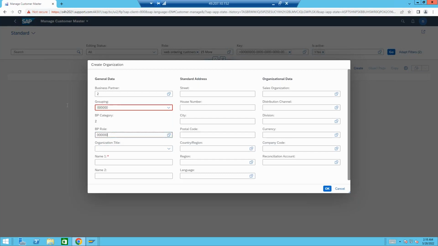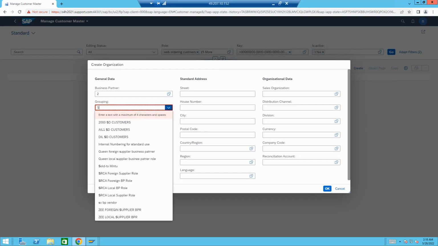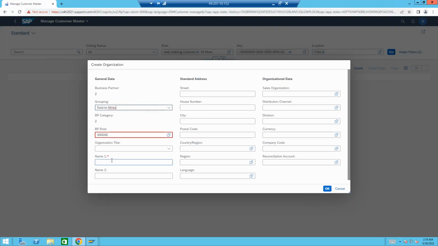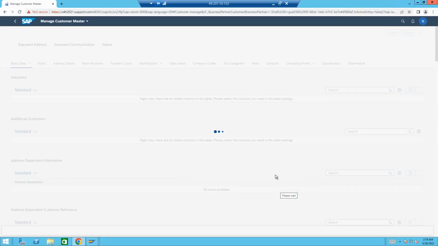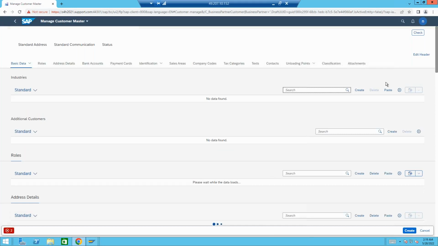BP role, okay, and grouping is S4. I'll just select something random here anyway. And name. I'm just giving some random data so that we can check the duplicate functionality. Yeah, you see this option here? Check. This is the duplication check option.